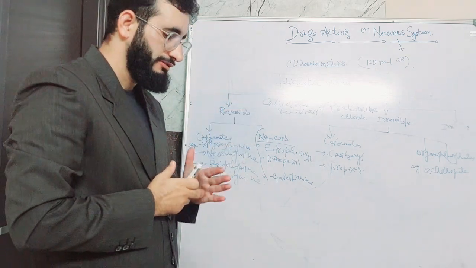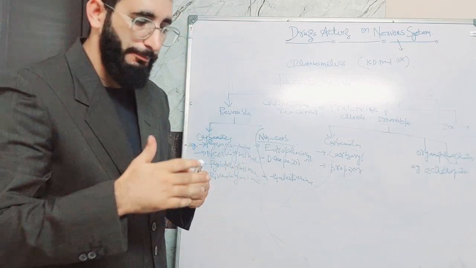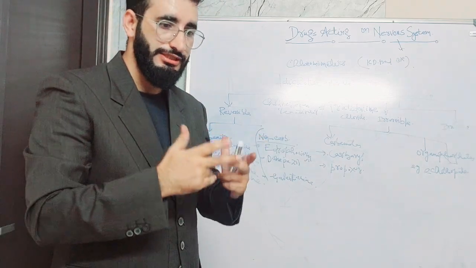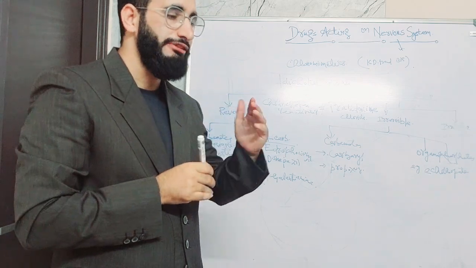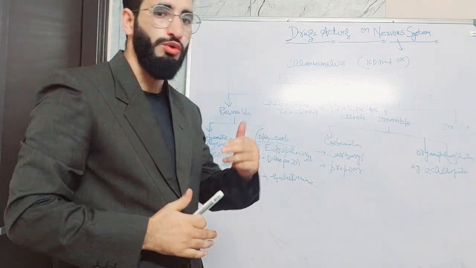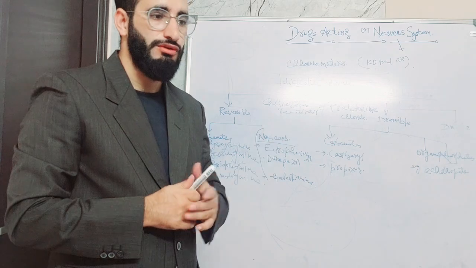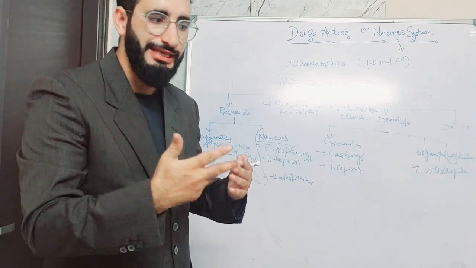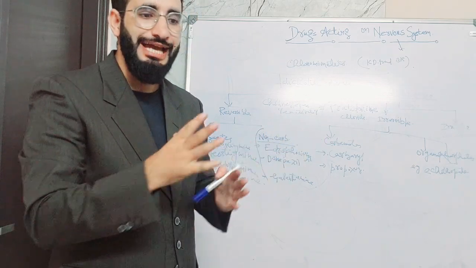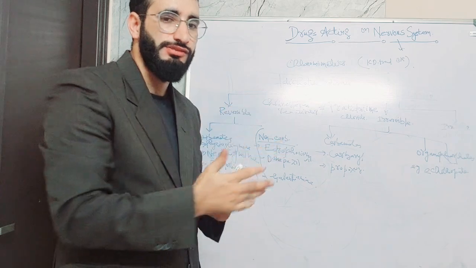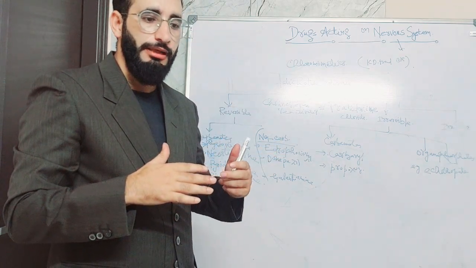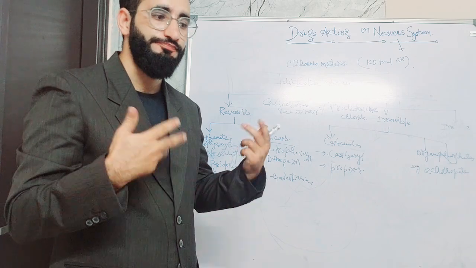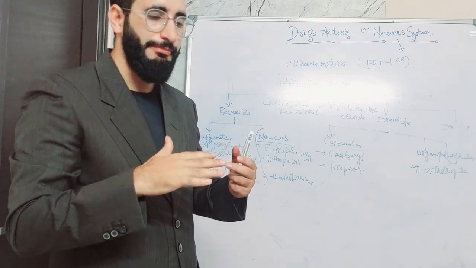For the drugs which act on the parasympathetic or cholinergic nervous system, there are two classes. One mimics the action of the cholinergic nervous system; they are called cholinergic drugs, or cholinomimetics. The other blocks the action of the cholinergic nervous system; that's called anticholinergic drugs, also called parasympatholytics.